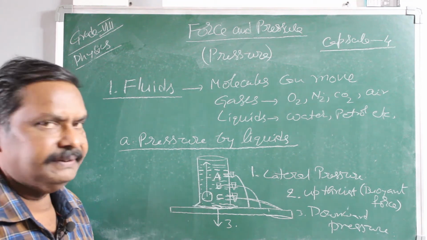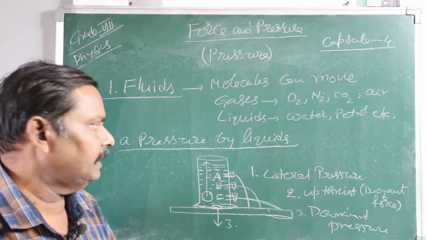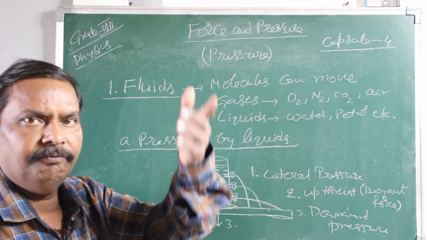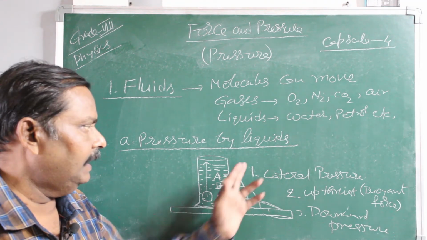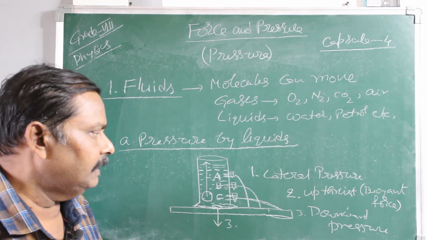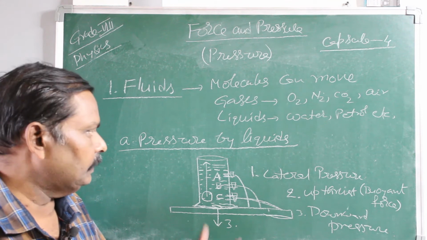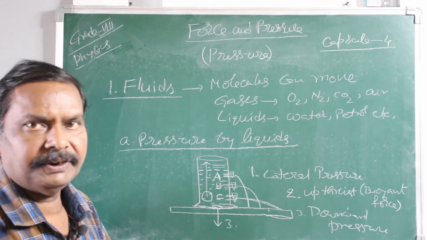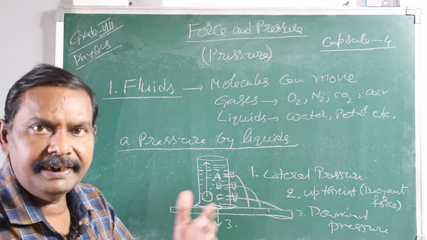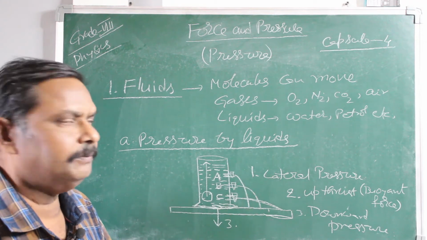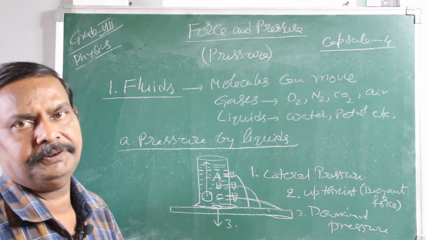So liquids exert pressure in all 3 directions: sideways, upward and downward. Lateral pressure, upthrust, otherwise called buoyant force, and downward pressure. We have taken a liquid here, and liquid exerts pressure in all 3 directions. This is the basic information about liquid pressure.